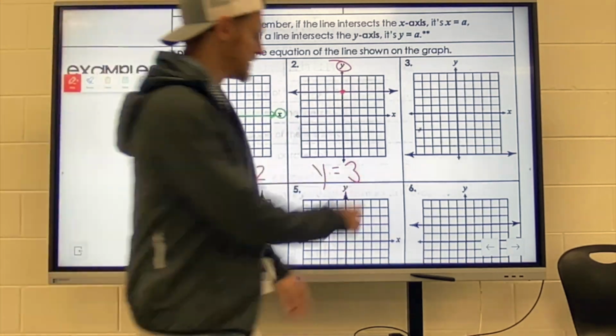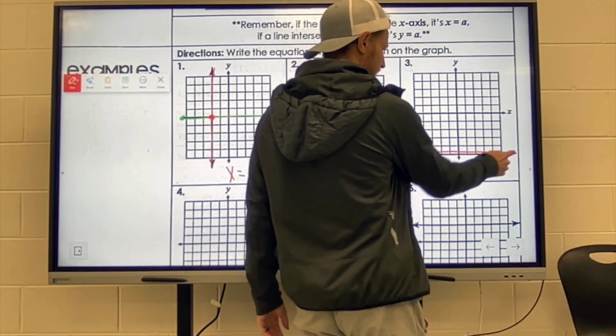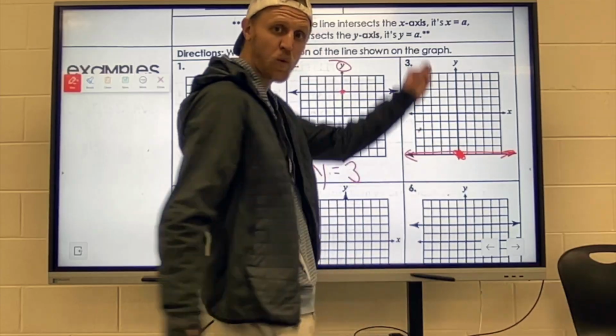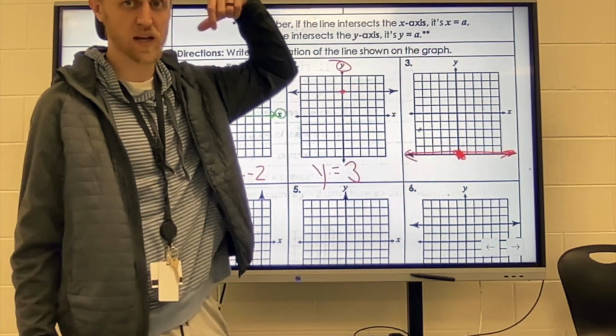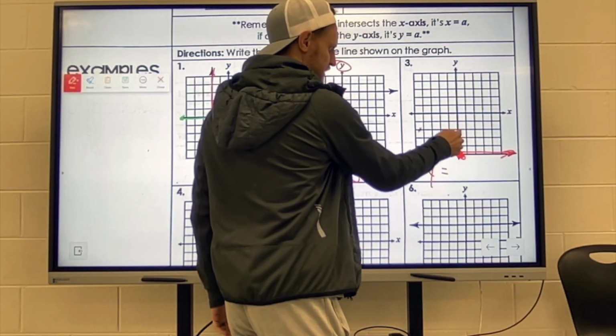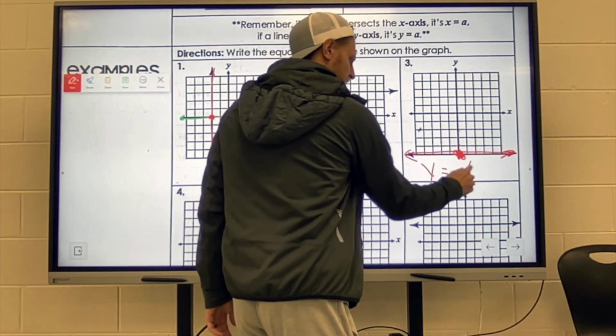The last one, it's all the way down here. You'll notice that it is also crossing the y-axis. So that means it's a y-intercept. So y equals 1, 2, 3, 4, 5, -5.